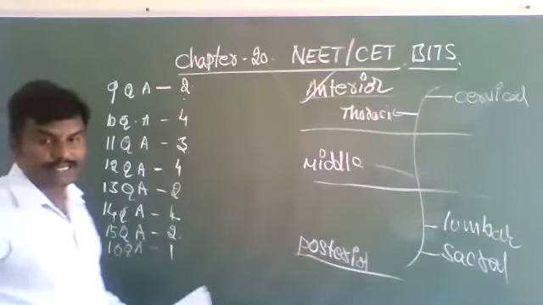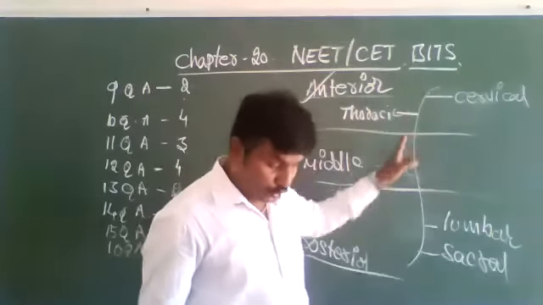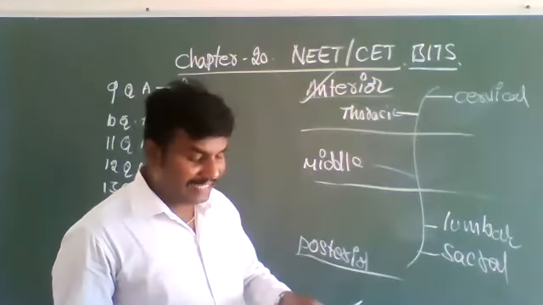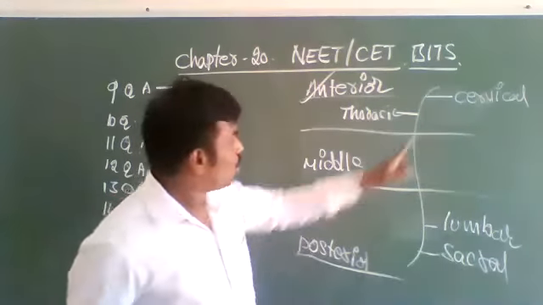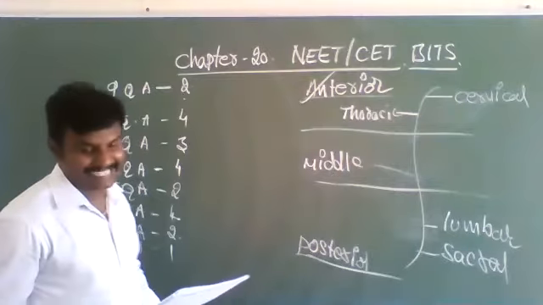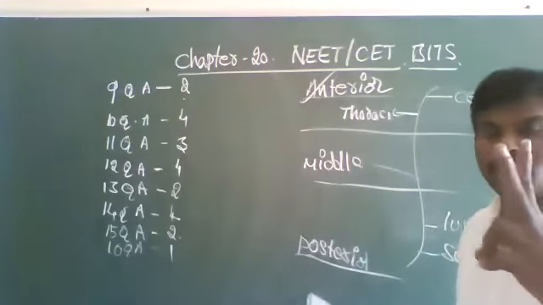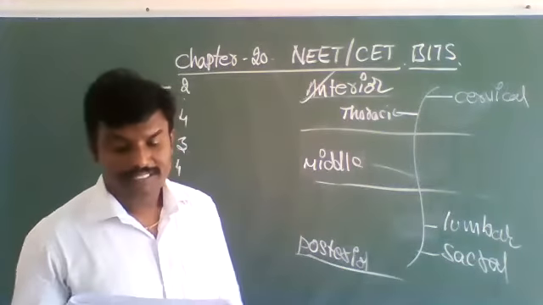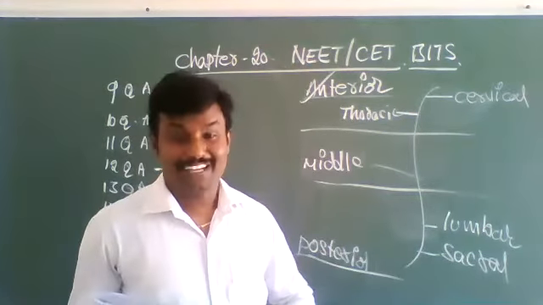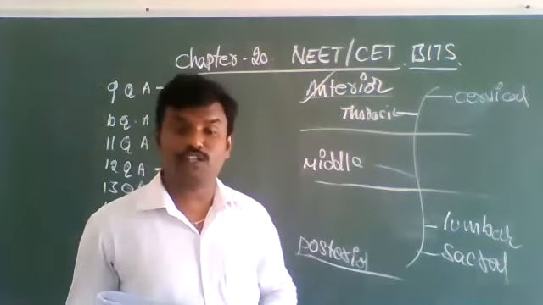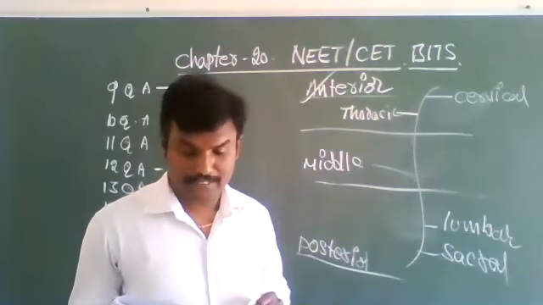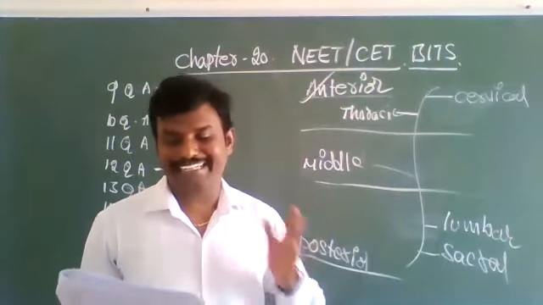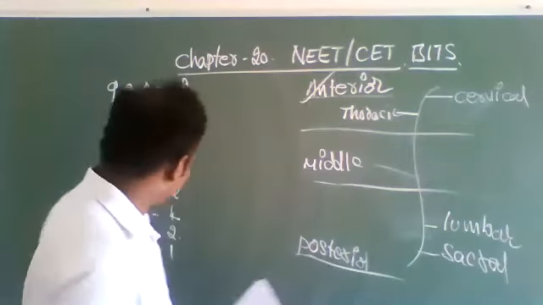16th question is option 1. 2 curves, 1, 2. The number of anterior curves present in the human vertebral column is 2. Option 1 is the correct option. The second option they gave is 4; if they ask the total number of curves in the vertebral column, the second option is correct. Third, 6 curves are not there. Fourth, 1 curve is not there. Therefore, second, third, fourth options are wrong. The first option is correct.